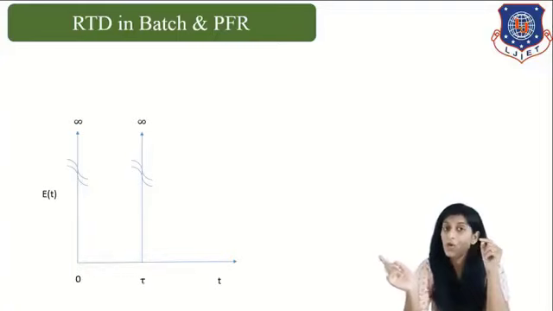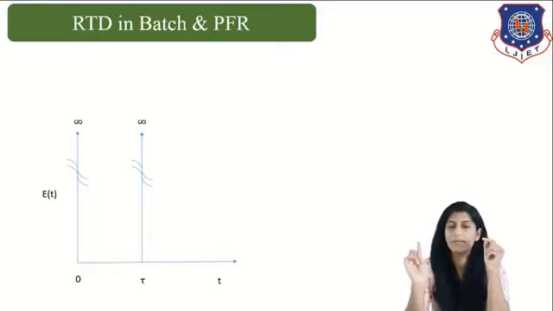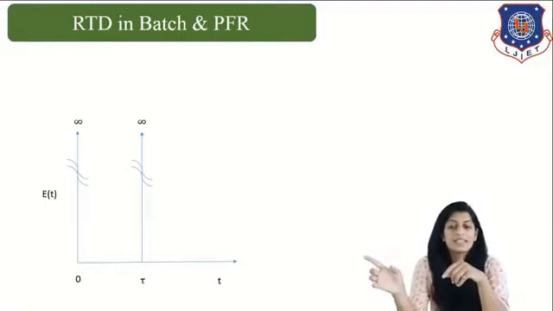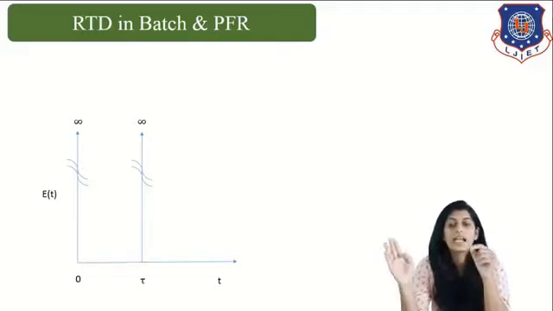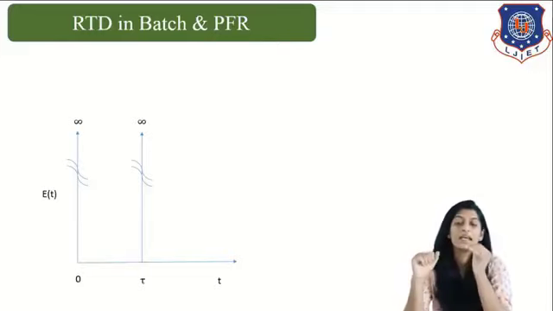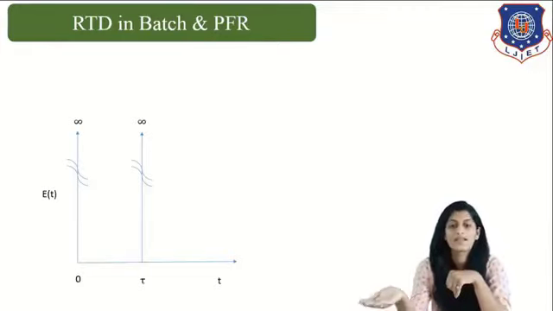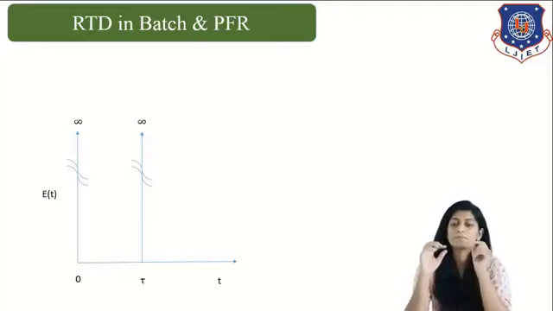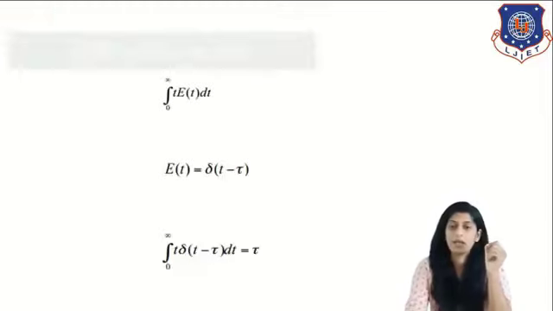And what is tau? Tau is space time, volume over volumetric flow rate. If you remember, tau equals V upon the volumetric flow rate, correct? So it is given by this formula. From this graph it is quite clear that in case of the batch reactor and PFR, the time spent by each and every molecule is the same.